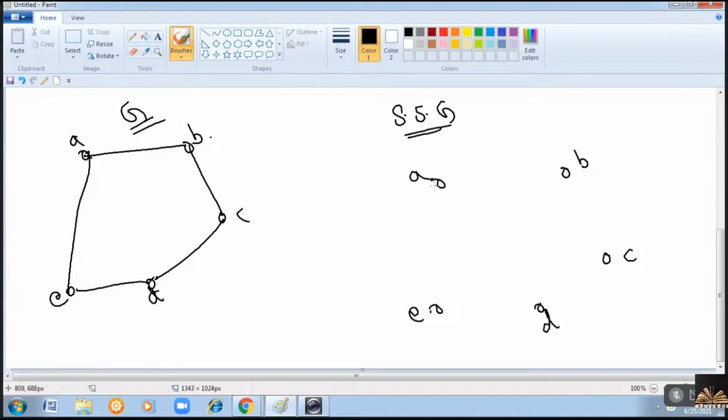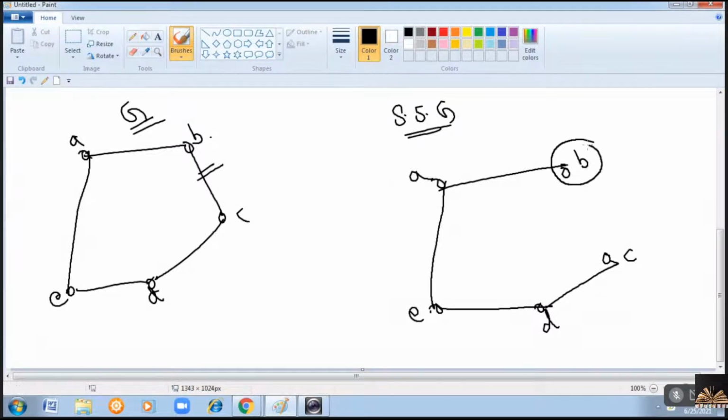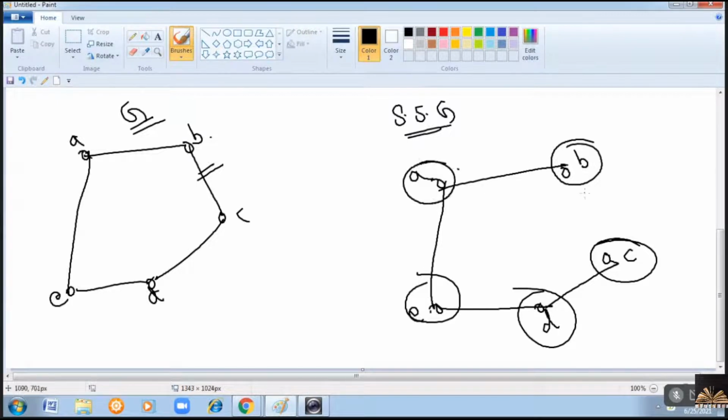Let us suppose if I remove B, C, then you can have a graph like this. It is a subgraph and a spanning subgraph. Clear? Why is it spanning? All the 5 vertices are present, but this edge is removed. Clear now? So this is about a subgraph and a spanning subgraph.